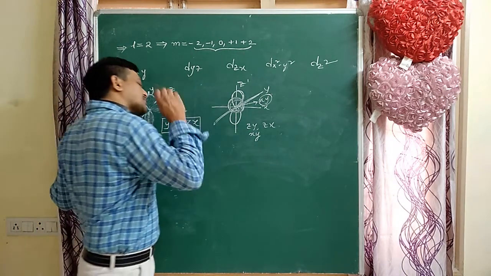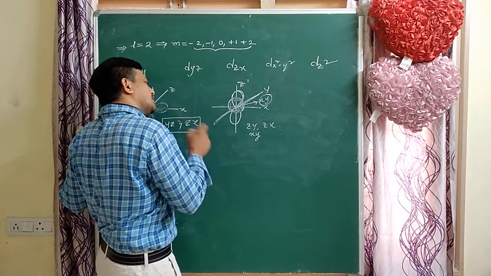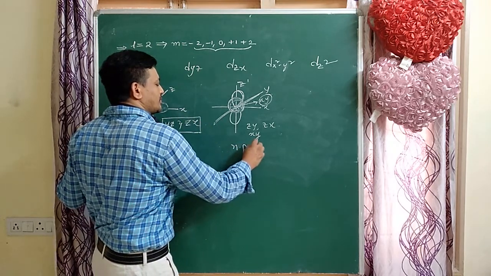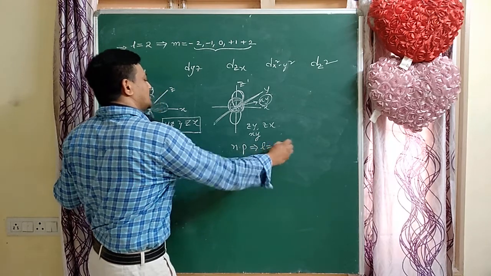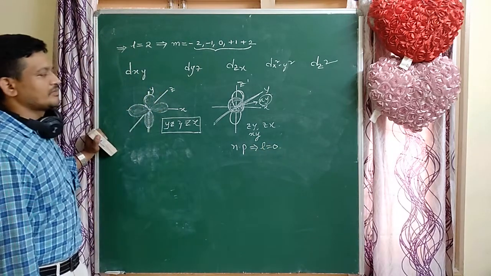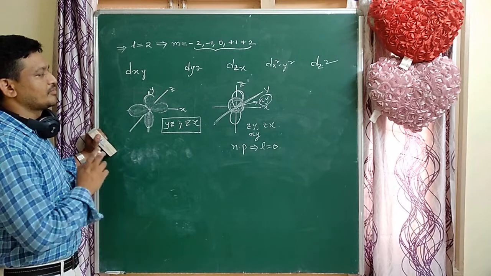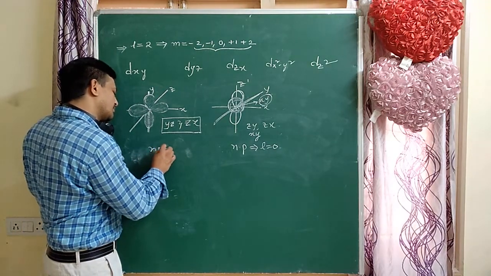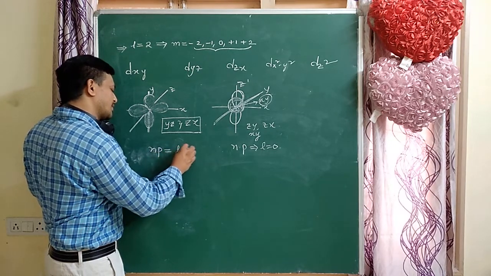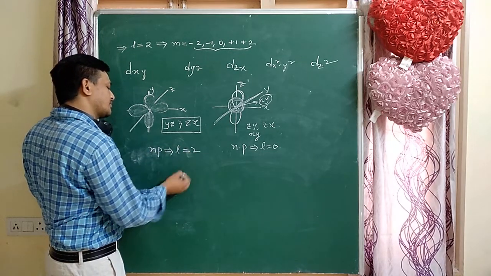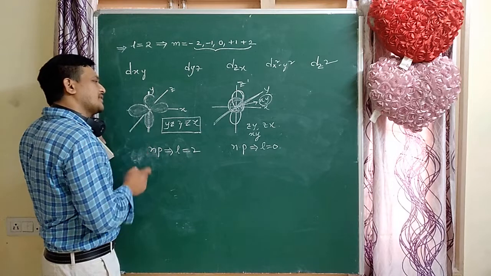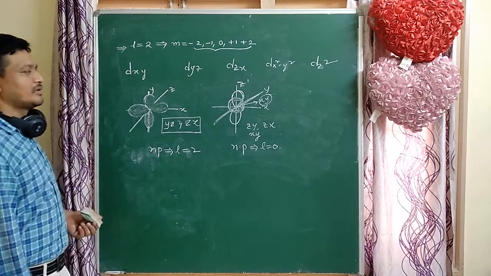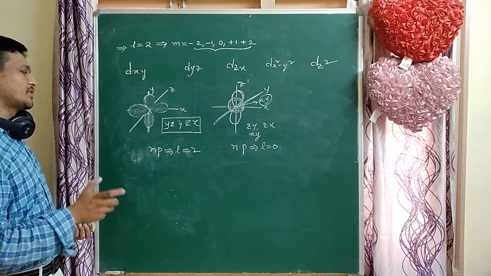For the dz square orbital, the number of nodal planes equals 0. This is a very important topic. The number of nodal planes for d orbitals is 2, since L equals 2. But for the dz square orbital, nodal planes are 0. That is very important.